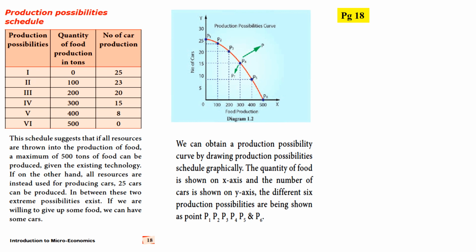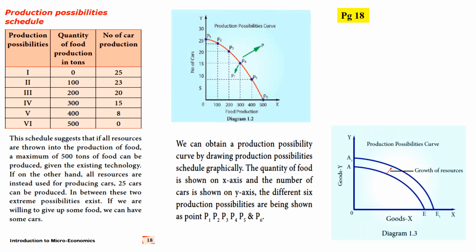That is the production possibility curve, and here without mentioning it they have just placed the points, and in between they have given the growth of resources.